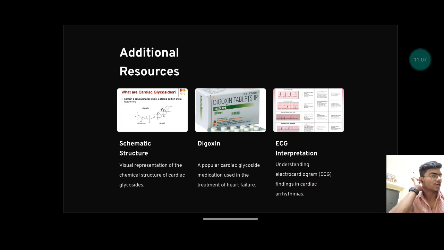Additional resources for treating cardiac arrhythmias are digoxin and ECG interpretation. We can treat with digoxin. We can interpret with the ECG interpretation. As you can see, I have provided the photo of the schematic structure of cardiac glycosides, how it looks. Digoxin, a popular cardiac glycoside medication used in the treatment of heart failure. Whatever the heart failure, heart-related disease, primarily we use digoxin. ECG interpretation, understanding electrocardiogram findings in cardiac arrhythmias. We can treat the cardiac arrhythmias by watching the ECG also and by interpreting it.